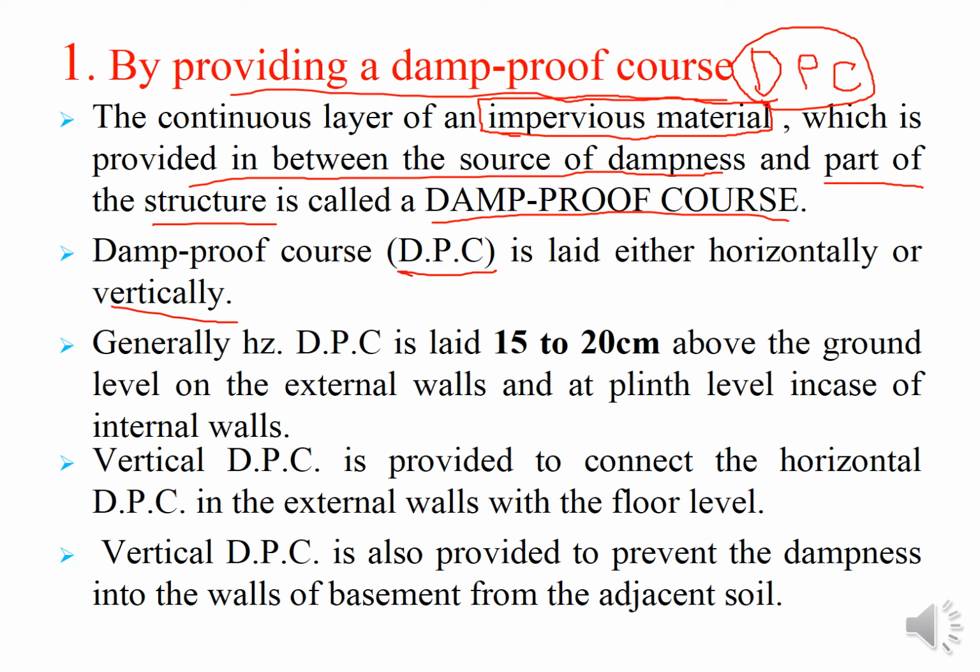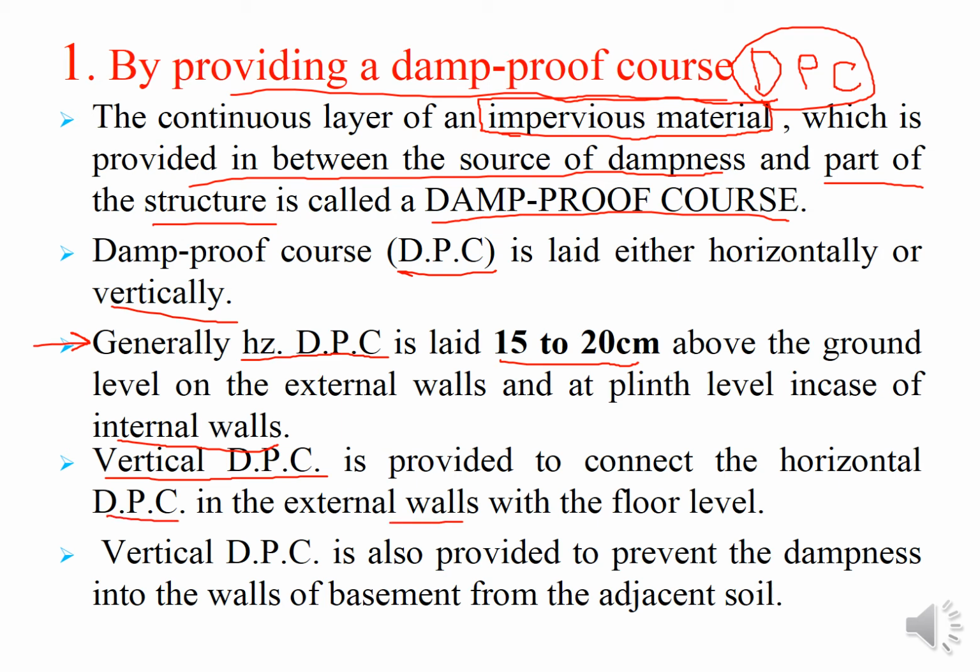Damp proof course or DPC is laid either horizontally or vertically. One by one we will see how. First of all, the specifications of both vertical and horizontal. In this first case we will discuss the horizontal DPC, and then the vertical DPC. So horizontal DPC is laid 15 to 20 centimeter above the ground level on the external walls and at the plinth level in case of the internal walls.